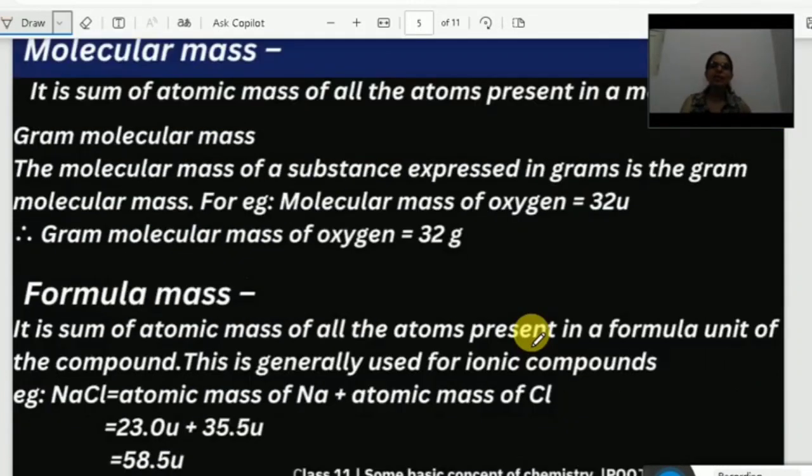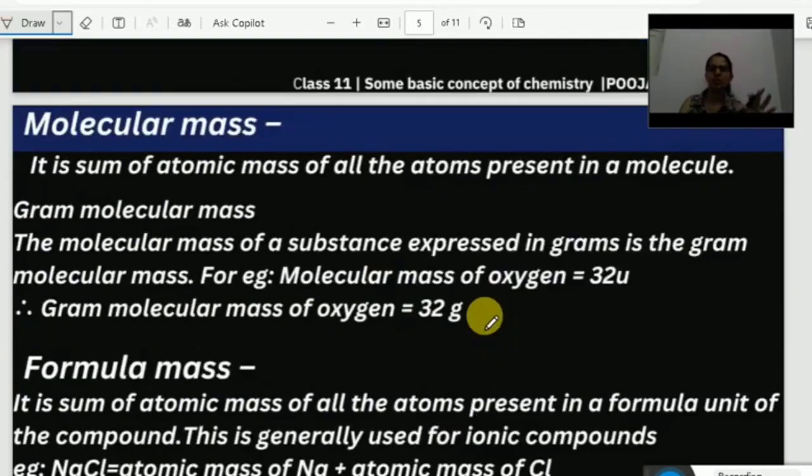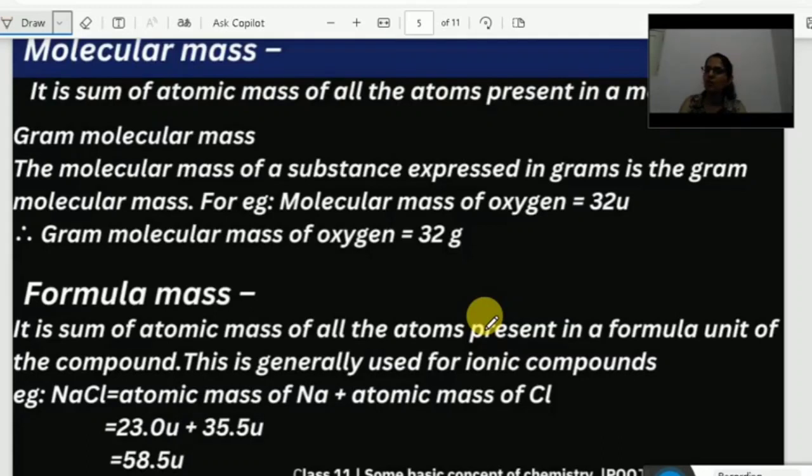Now let's learn about molecular mass. So what is a molecule? When atoms combine, we get a molecule. See, hydrogen is an atom. Another hydrogen atom I have taken. I combined them. I got H2. What is this H2 now? It is a molecule. This hydrogen atom and this hydrogen atom, when they combined, I got a hydrogen molecule.